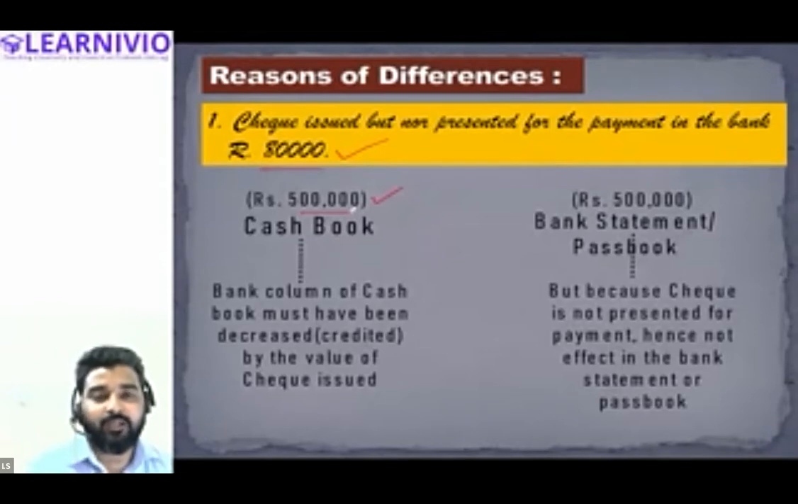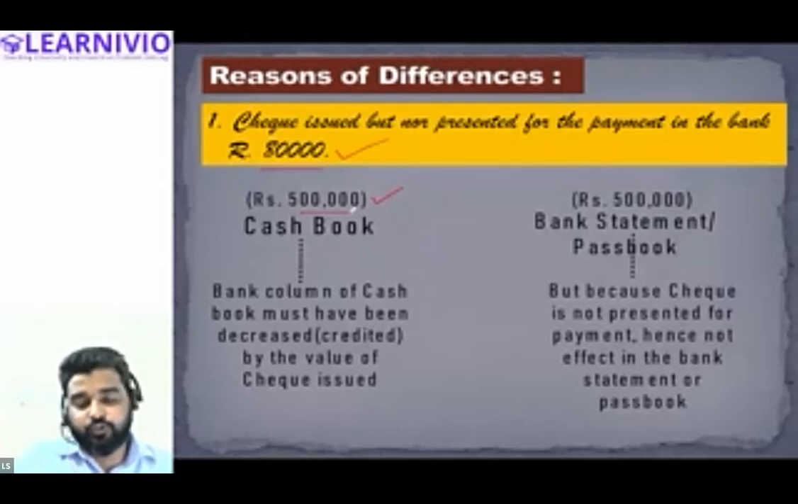According to our accountant, our bank balance is currently 4,20,000, because the check that has been issued by the business, he has reduced the value of this check. But because the banker is not aware of this check, there will be no effect in the bank balance which is maintained by the banker. So the bank statement will remain the same. That means according to the bank statement, the bank balance is still 5 lakh, and according to the cash book, the bank balance is only 4,20,000.